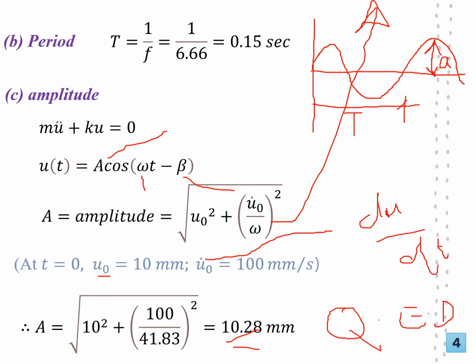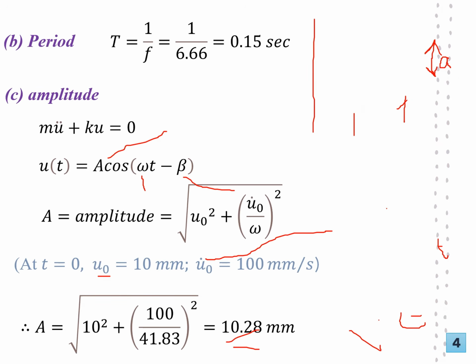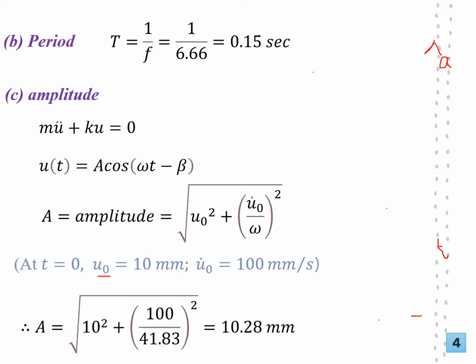Again, I said this is an assessment tutorial based on some assessment, so I can show you where you are going to get your scores. So in this problem, for the period, I'm just going to give you 1 mark. Correct working, half, and correct answer, half. Then for this other one, showing me that you know the equation of motion, you get a half. And then the expression for amplitude, you get a half score, because these are just basic things.